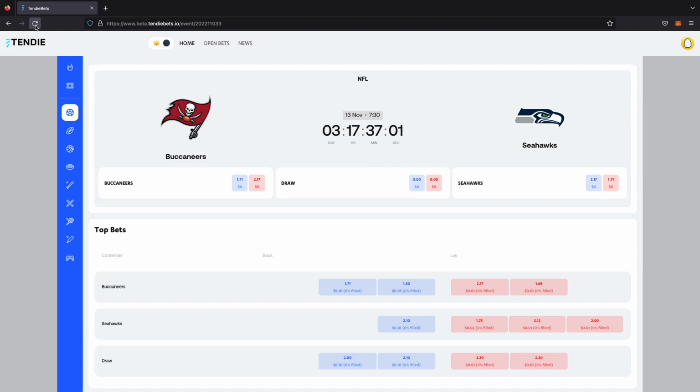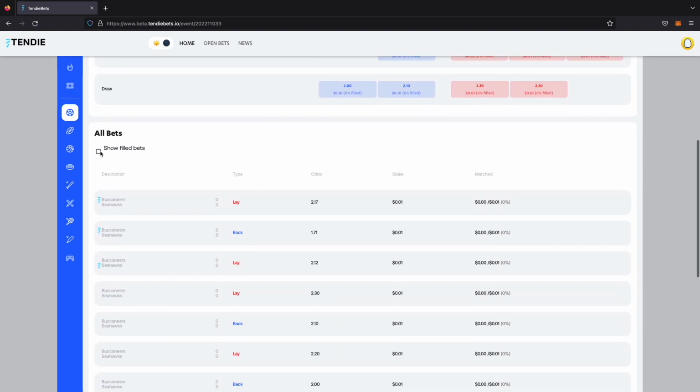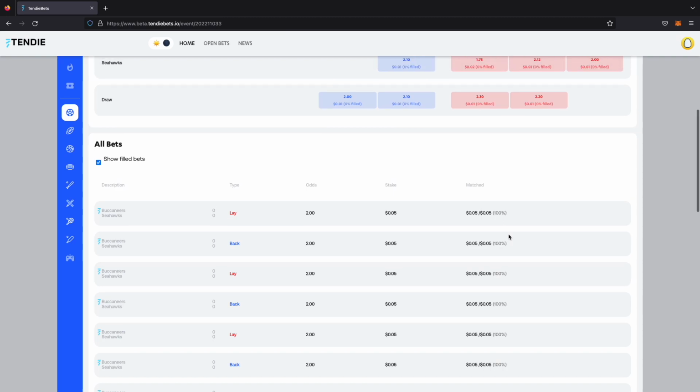And if we scroll down to the all bets, I bet we'll see it down there, fully filled. Let's click show filled bets because by default we don't. And there they are, 100% filled. That's the one you made originally, the second one. Highlight the second one, please. That was the back he made from the home page. And then right above that is the matching bet that he made from here just now.